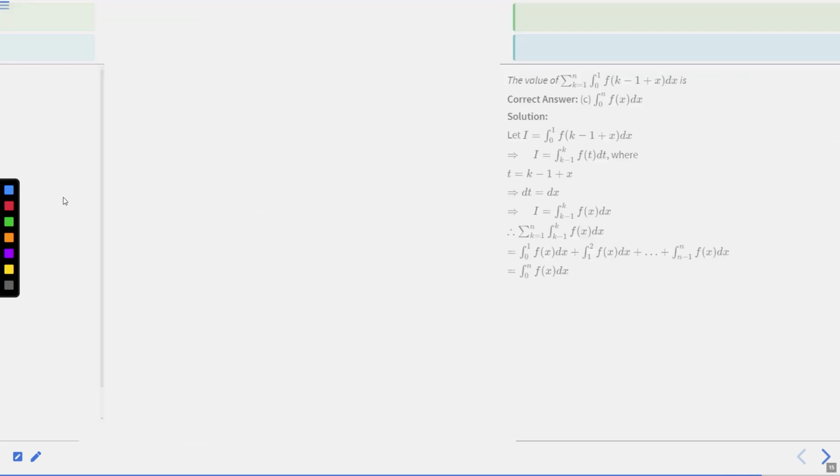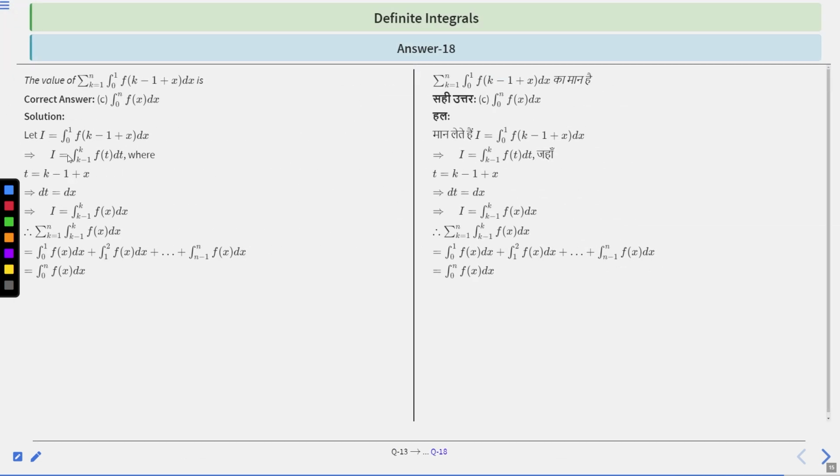Okay, let's move to the solution part. See, as we have discussed, I is basically 0 to 1 of f of k minus 1 plus x dx. Therefore I is equal to integration of k minus 1 to k of ft dt, where we have put t is equal to k minus 1 plus x, right? So if x is 0, then t will be k minus 1, and if x is 1, then k minus 1 plus 1, t will be k, right?